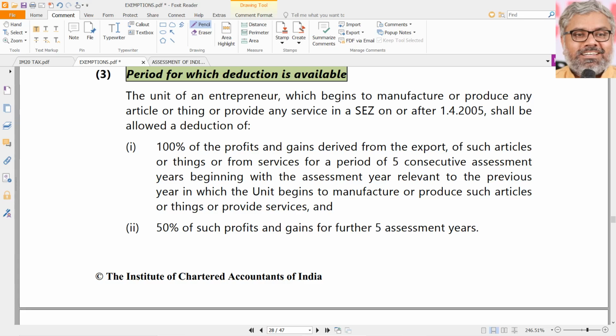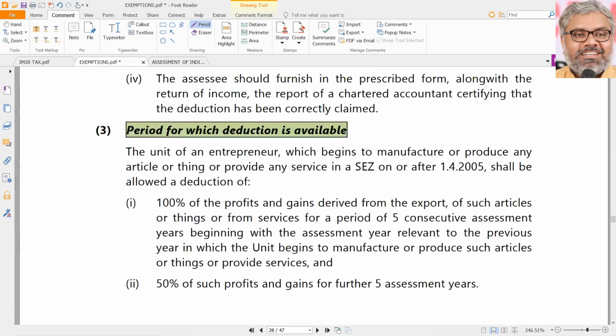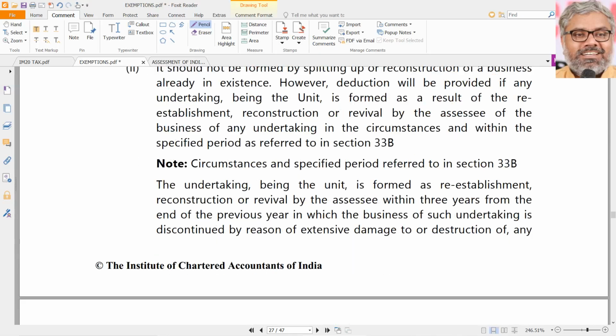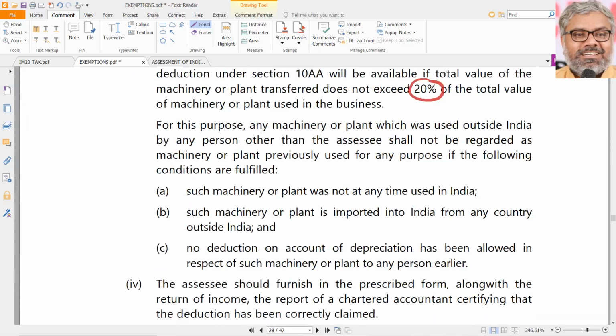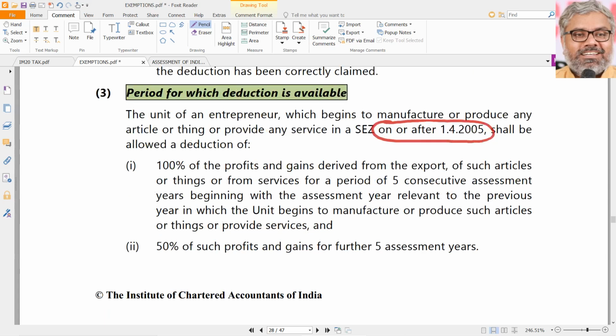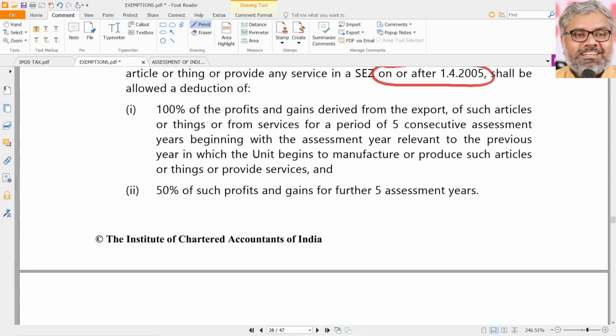Now, we know this already. Assessment year 2006-07 means what? Previous year 2005-06, which means the SSC should have started the business definitely on or after 1/4/2005. That is already inherently given in the earlier condition itself. Then what is the amount of deduction and what is the period of deduction? Look at this.